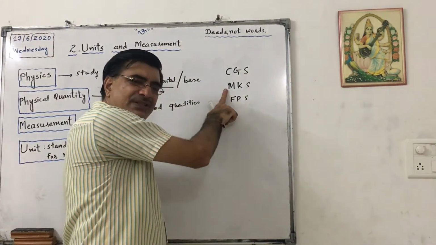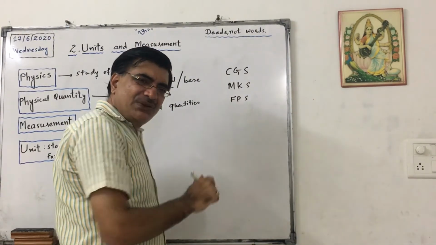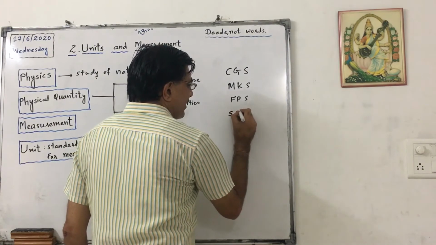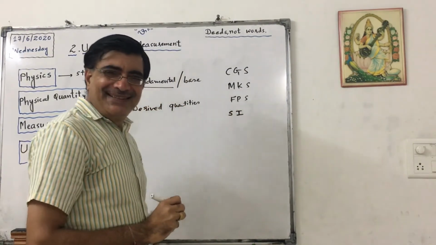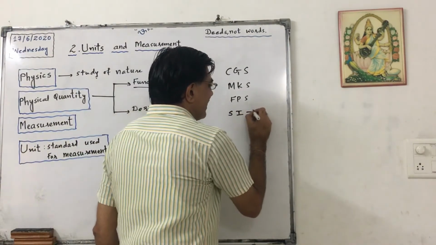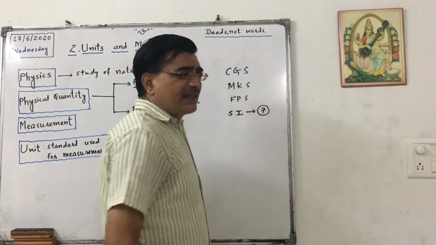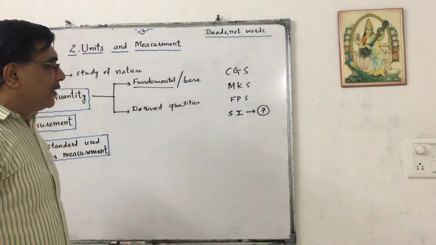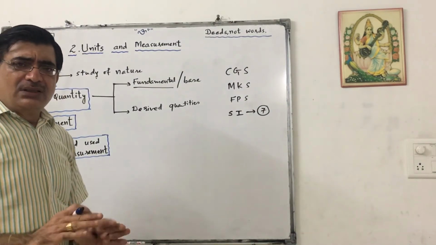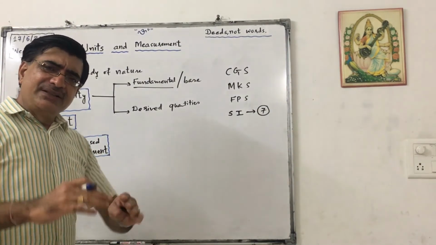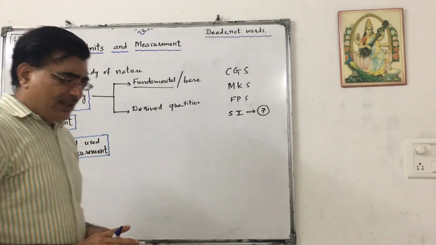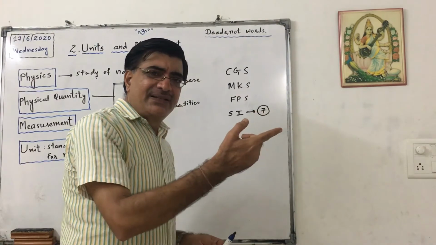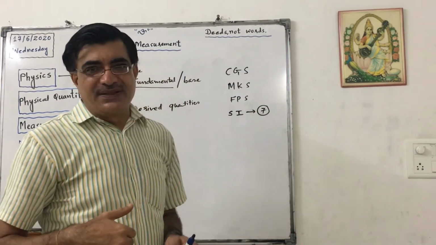But nowadays we use SI, the International System, in which we consider 7 quantities as base or fundamental quantities, out of which we need only 3 in this lecture, because we want to obtain derived units of mechanical quantities.